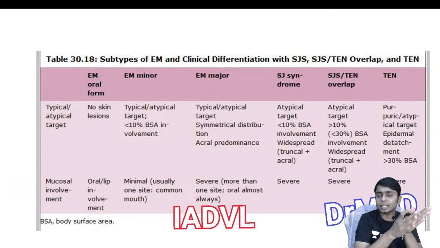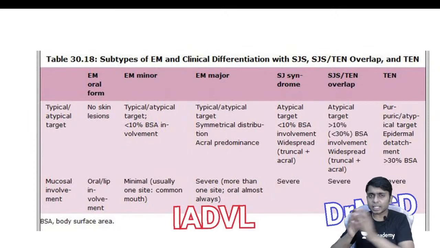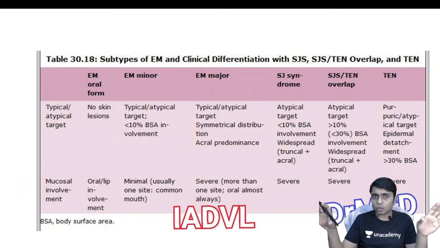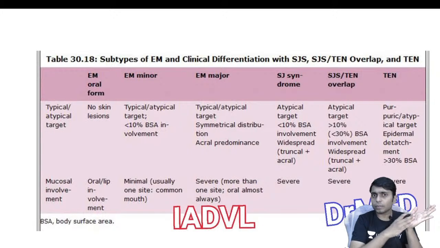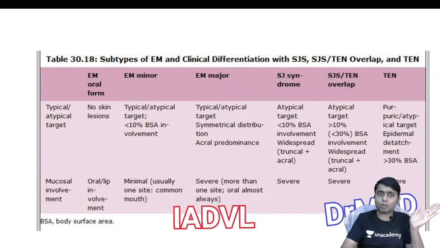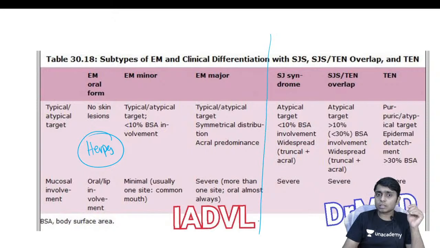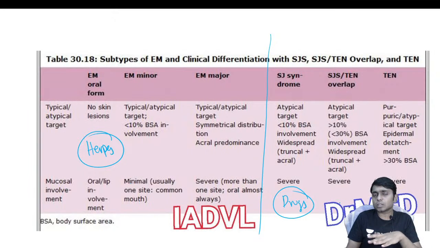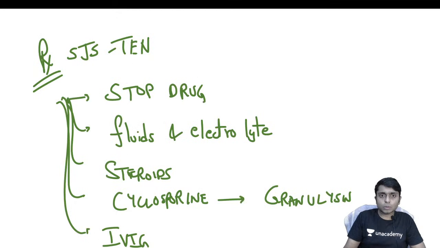So you can see that erythema multiforme and SJS and TEN are basically a spectrum of disorders with few differences. Okay, in erythema multiforme the main cause will be infectious, which will be herpes, whereas in SJS and TEN the main cause is going to be the drugs. And also the mucosal involvement will be very less in erythema multiforme, whereas it is going to be extremely severe in SJS and TEN. So this is basically a spectral disorder.